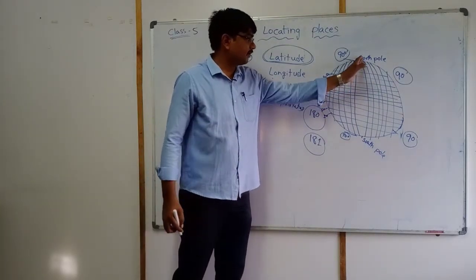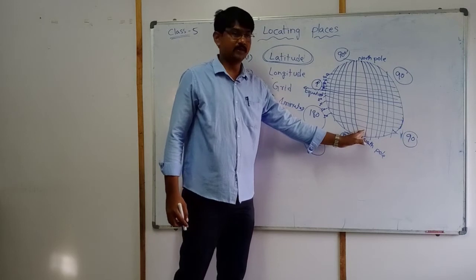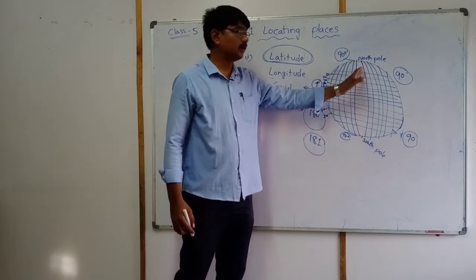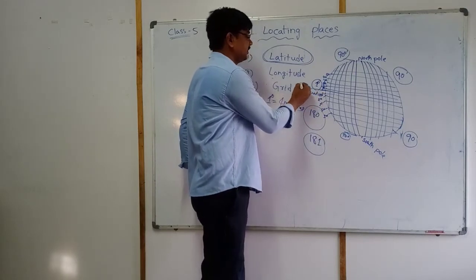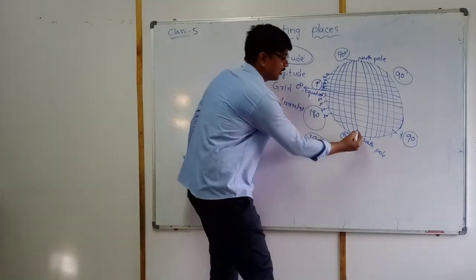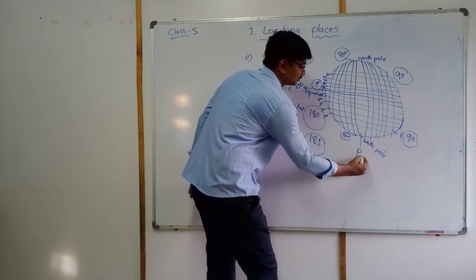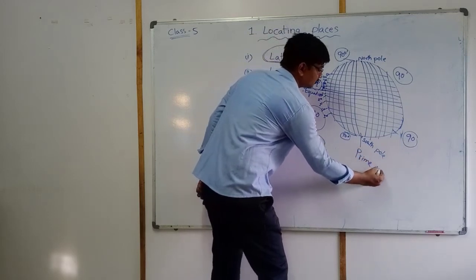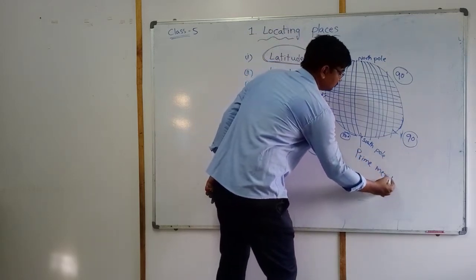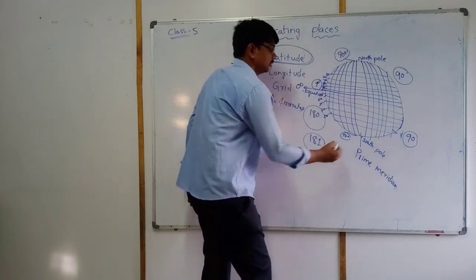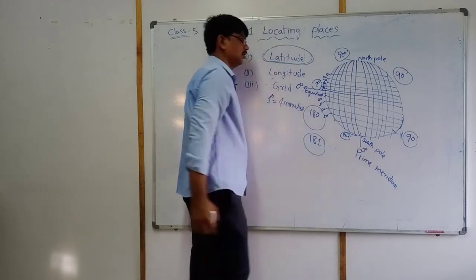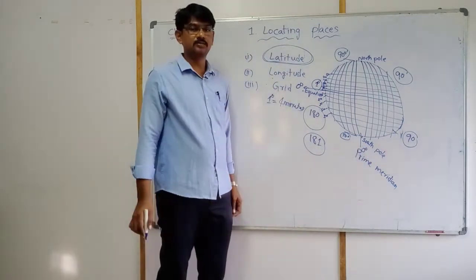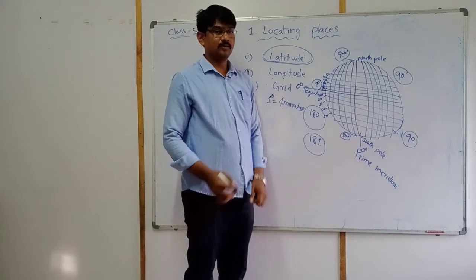These also have a center point, a center imaginary line. This is called the prime meridian. At the equator it is 0 degrees. At the same time, at the place of the prime meridian, 0 degree is the value.